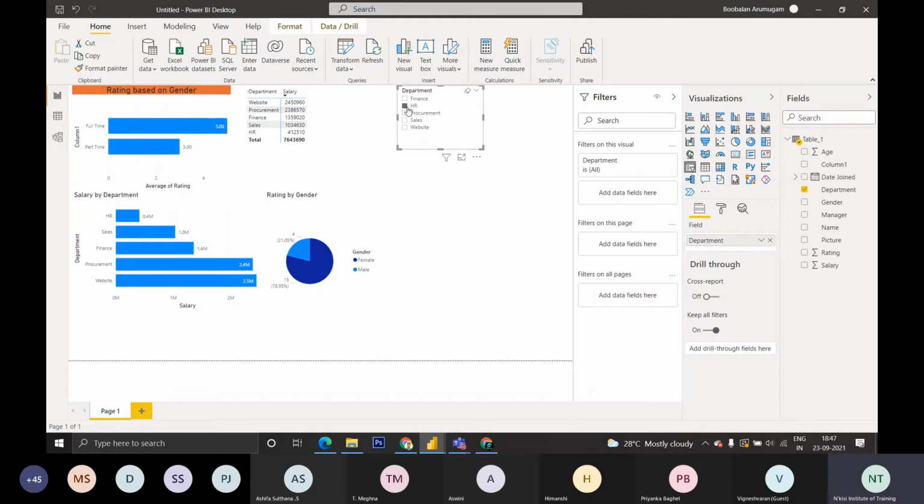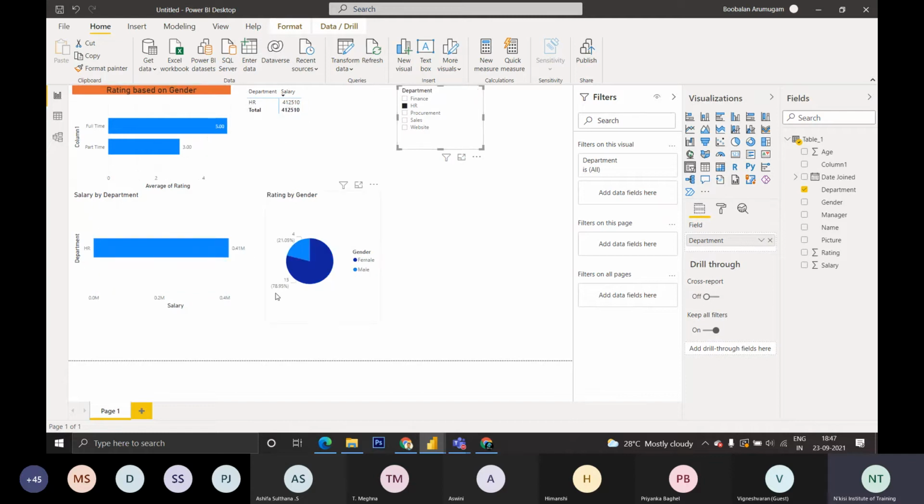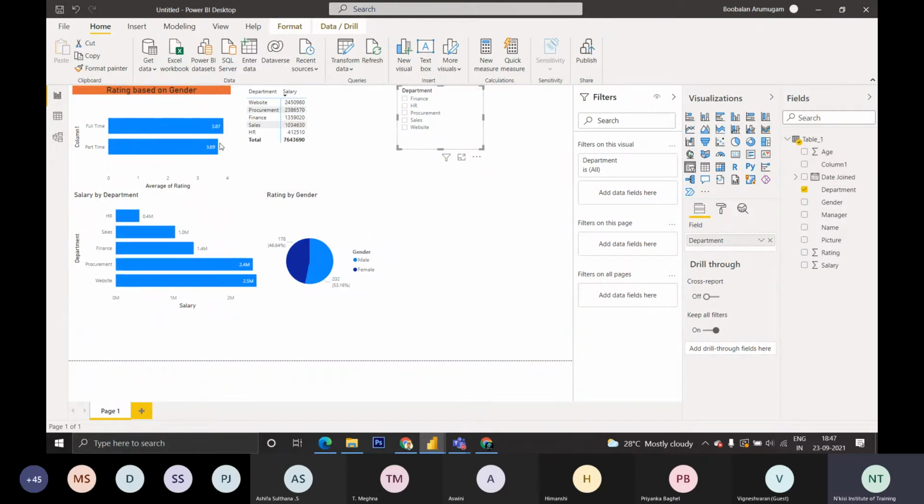If I click HR, the entire data will represent HR alone. If I click sales, the entire data will represent sales alone. If I want finance, it will show finance. For clearing, you can click the eraser. So it works like a filter.